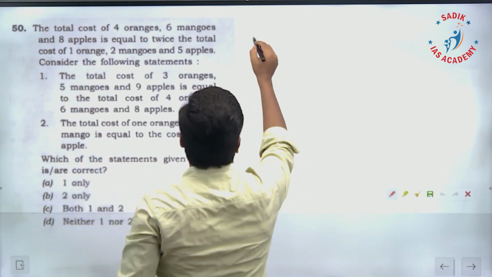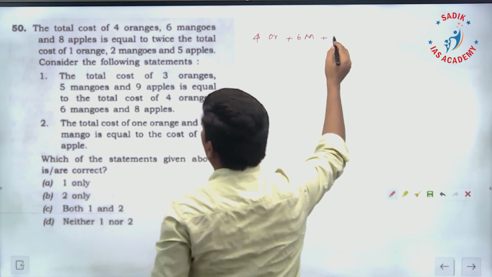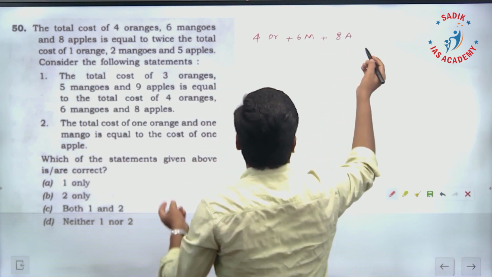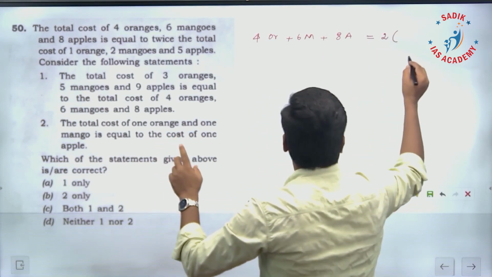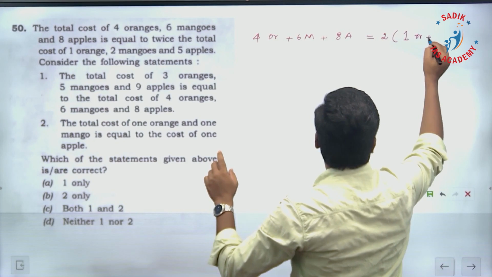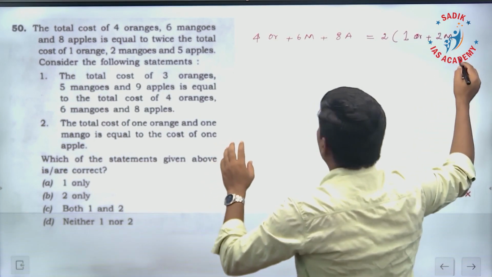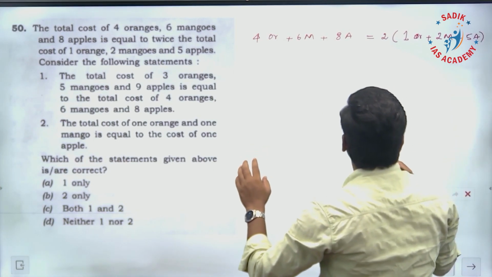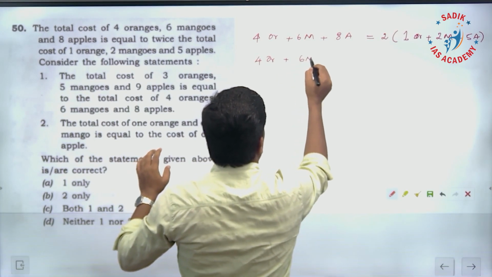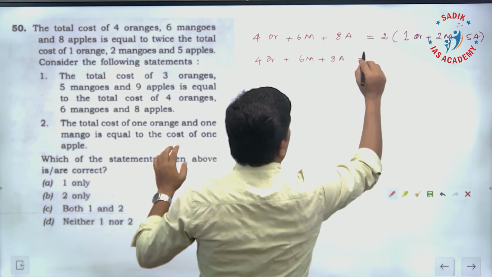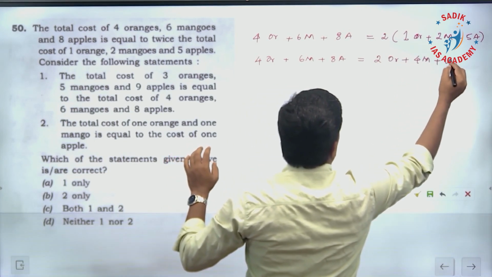Total cost of 4 oranges plus 6 mangoes plus 8 apples is equal to twice the total cost of 1 orange plus 2 mangoes plus 5 apples. Now this is nothing but 4 orange cost plus 6 mango cost plus 8 apple cost, equal to 2 orange cost plus 4 mango cost plus 10 apple cost.